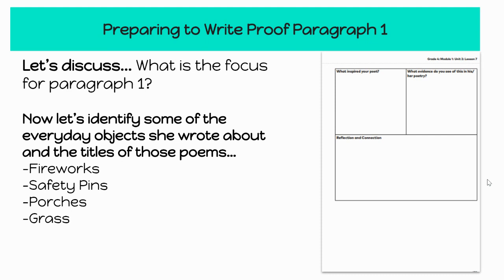And proof paragraph 1 is to identify some of the everyday objects she wrote about and the titles of those poems. So she wrote about poems we read the other day: fireworks, safety pins, porches, grass. Those things you're going to see here on page 55 in your module workbook under what inspired your poet, and where do you see evidence of that in her poetry. Okay, that's part of the stuff that's going to go in proof paragraph 1. Okay, so those are about everyday objects that she wrote about. Don't include anything about animals yet, y'all.